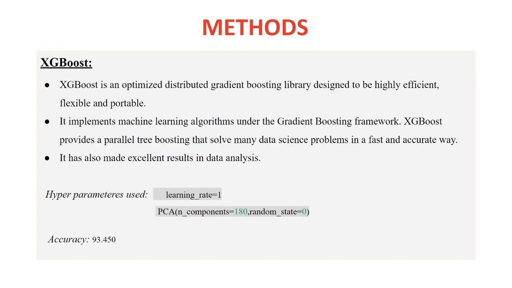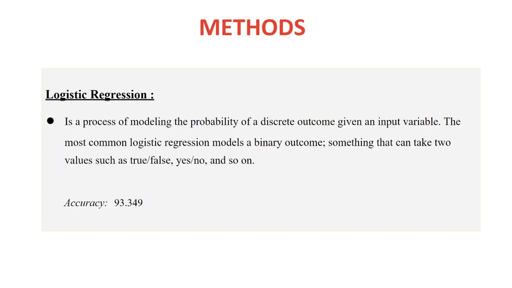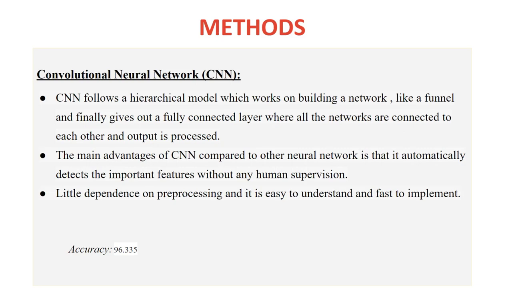Coming to the XGBoost, the hyperparameters which we have used are learning rate equal to 1, PCA n_components equal to 180, random state equal to 0, and the accuracy obtained is 93.450%. So we have imported the packages and data, built the model using 564 variables, selected the learning rate, applied PCA for dimensionality reduction, selected the number of components using PCA, selected the number of neighbors after PCA reduction, and found the results. Coming to the logistic regression, the accuracy which we have obtained is 93.349%.